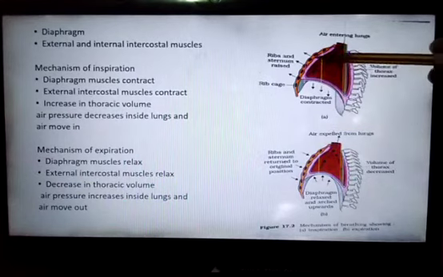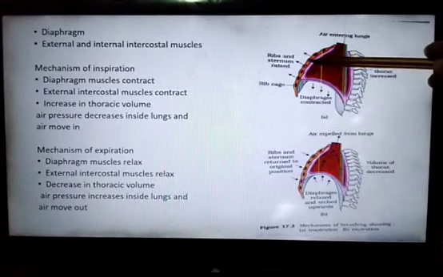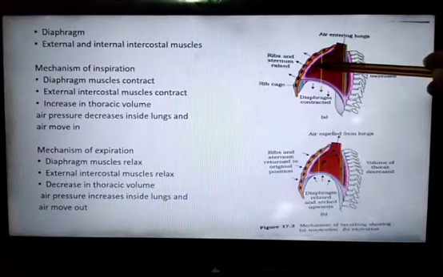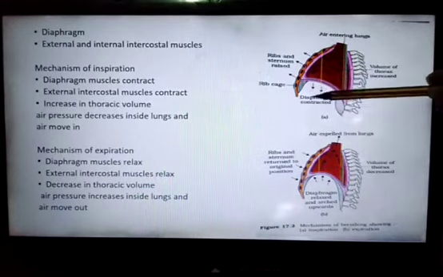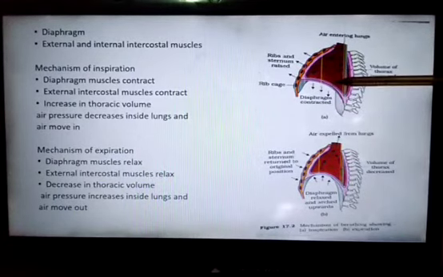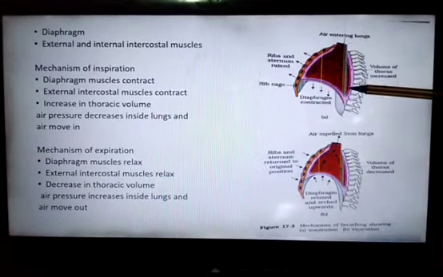Now when the external intercostal muscles contract, they lift the ribs and sternum upward, causing an increase in the volume of the thoracic chamber in the dorsoventral axis.